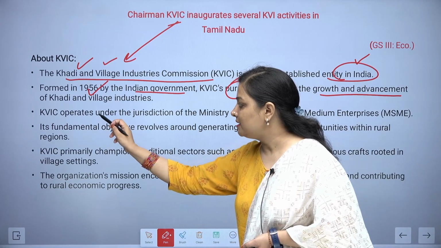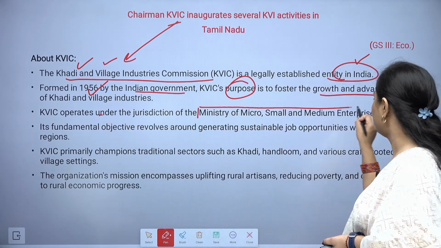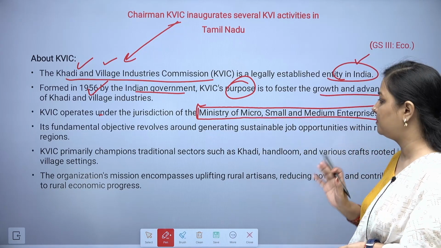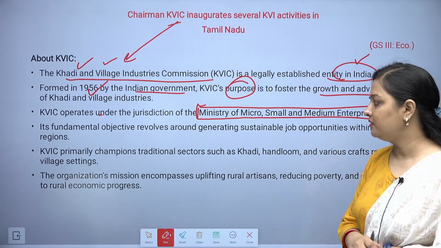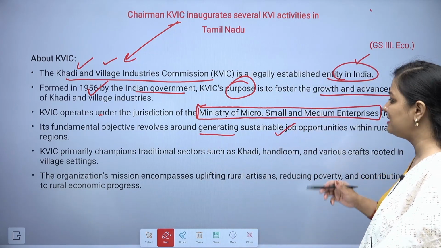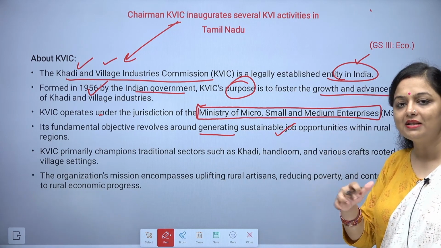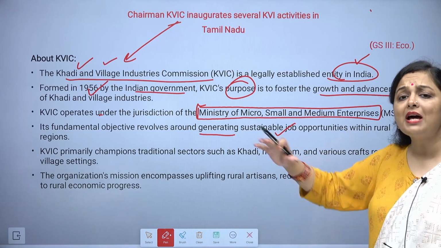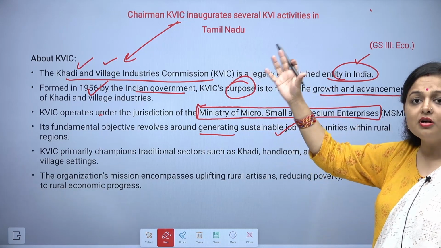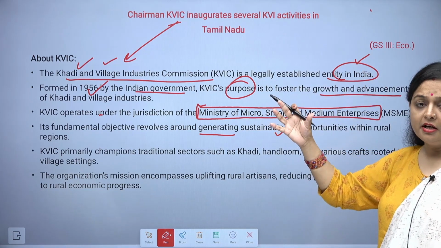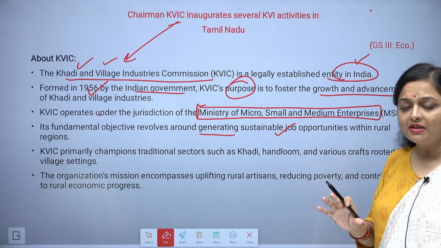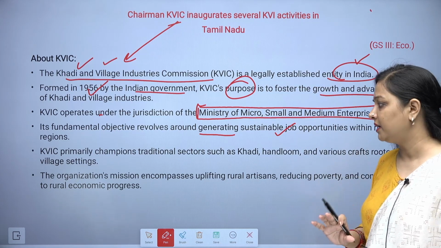This KVIC operates under the jurisdiction of the Ministry of MSME, the Ministry of Micro, Small and Medium Enterprises. Its fundamental objective revolves around generating sustainable job opportunities within the rural region itself, so that rural people don't have to migrate to urban areas for employment. They can stay there with their family and still make money.